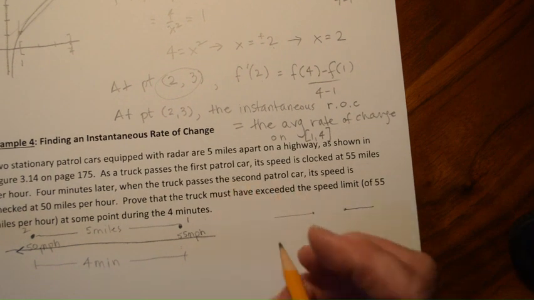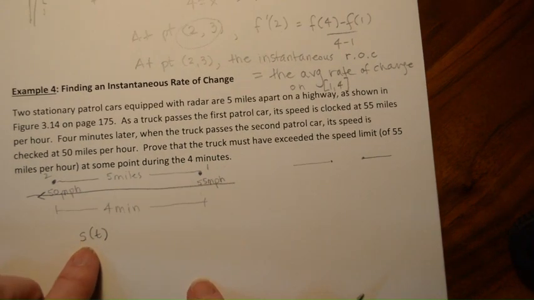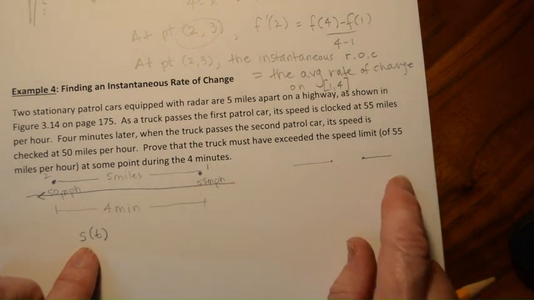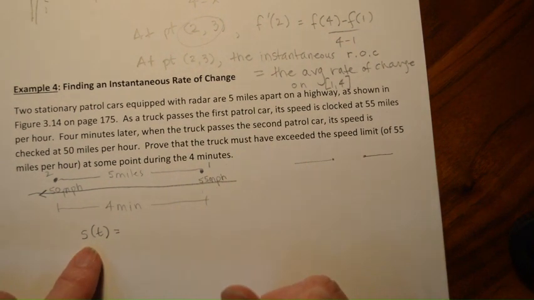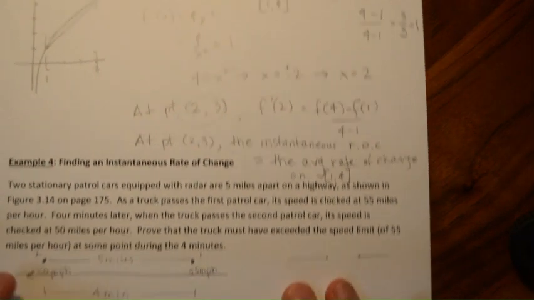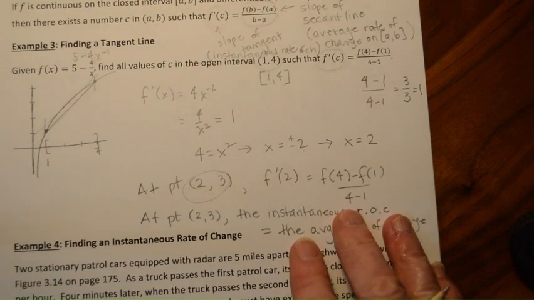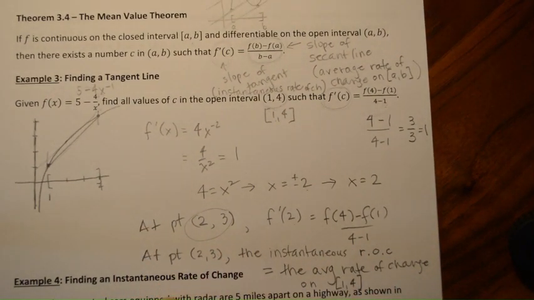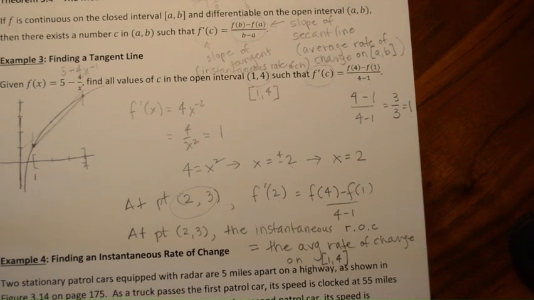Okay, so then I'm going to call my position function s of t. I have no idea what that is, right? I don't know how the truck is speeding up or slowing down, but it's okay. It doesn't matter. I just know that it does have some position function, and that's going to play the role of our function f, all right? Although we don't know what it is, we can say that because this is a continuous function and it is differentiable, again, as we slow down or speed up, we're not going to do anything weird like slowing down and then instantly speeding up. There would have to be some sort of gradual change.